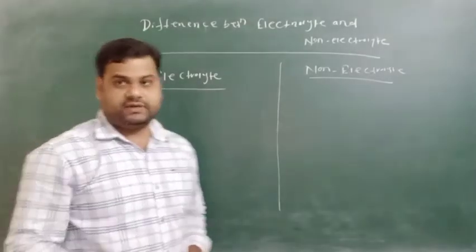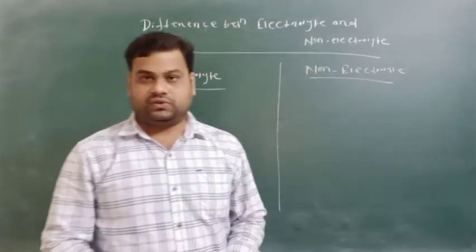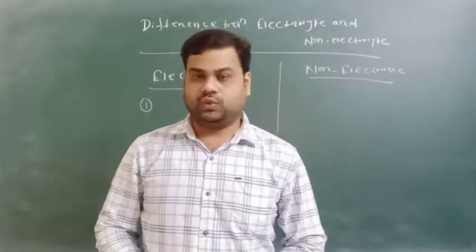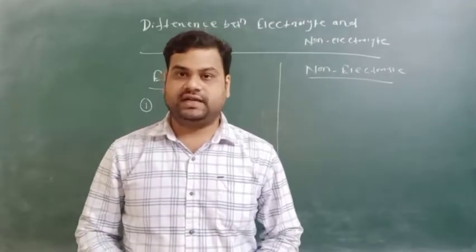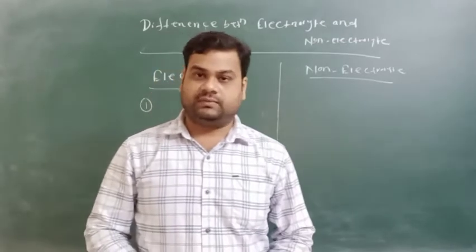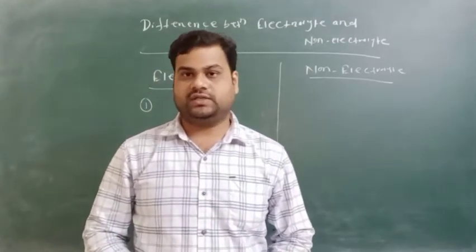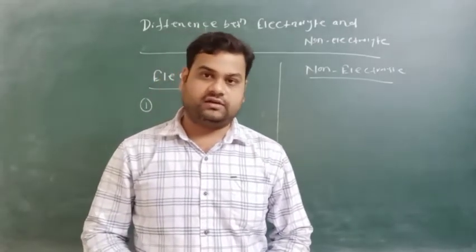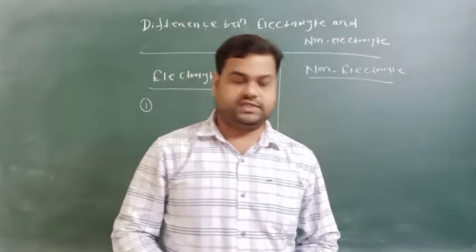In last class we discussed that electrolytes are good conductors of electricity in their aqueous condition, whereas non-electrolytes are poor conductors of electricity in their aqueous condition or in the molten state or fused state.